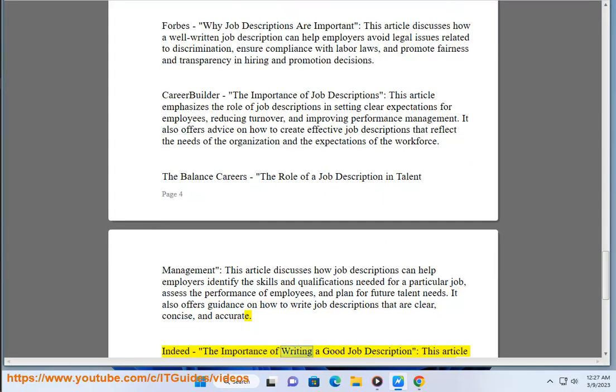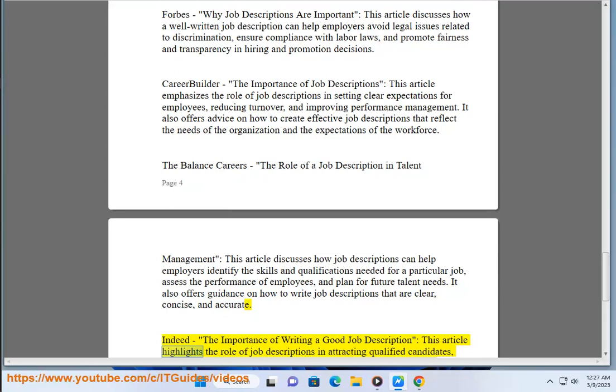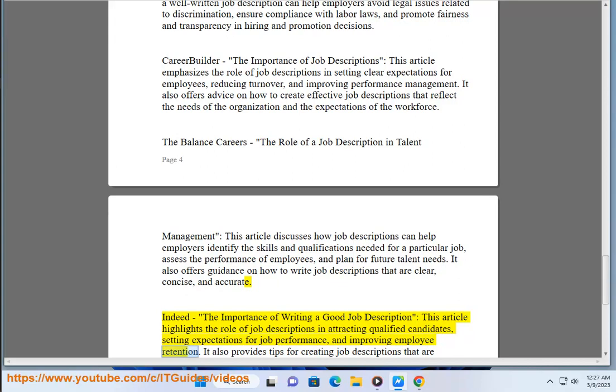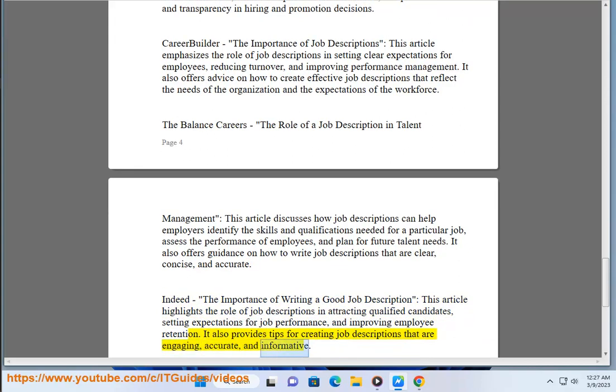Indeed, The Importance of Writing a Good Job Description. This article highlights the role of job descriptions in attracting qualified candidates, setting expectations for job performance, and improving employee retention. It also provides tips for creating job descriptions that are engaging, accurate, and informative.